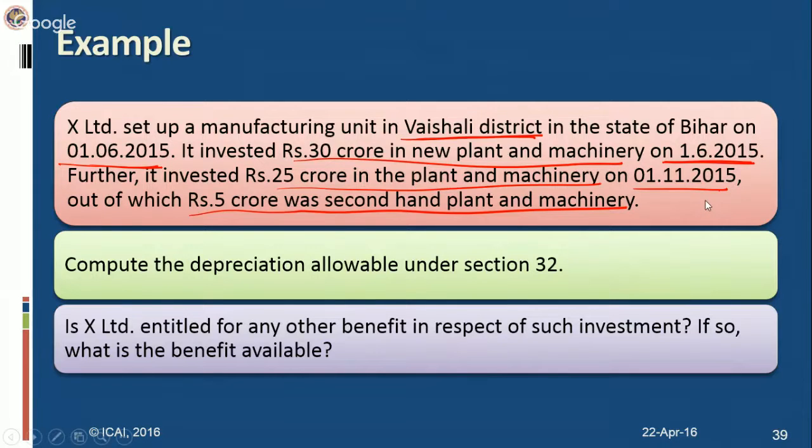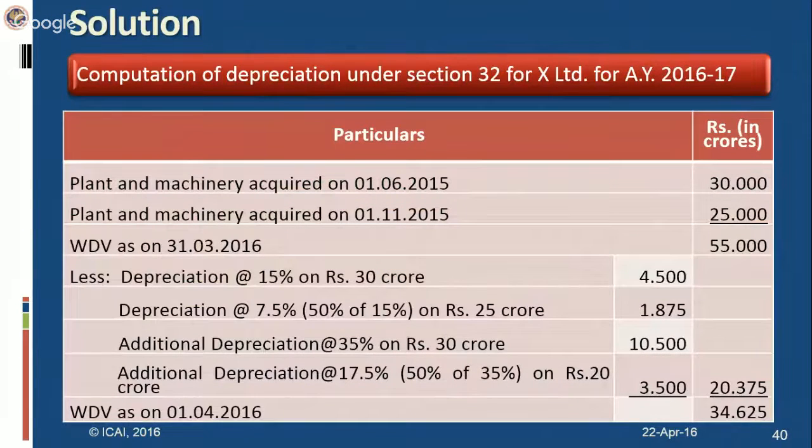So it would be eligible for only normal depreciation and the additional depreciation of 50%. However, in case of these deductions, 32AD and 32AC, there is no restriction. You will be eligible for 15% in both cases. Now, what you have to do is compute the depreciation allowable under section 32. How will you compute the depreciation? Here, the plant and machinery acquired on 1/6 is 30 crores, and on 1/11 is 25 crore, so 55 crore is the WDV. Now you have to compute the depreciation at 15% on 30 crores and at 50% of the rate, since it is put to use for less than 180 days.